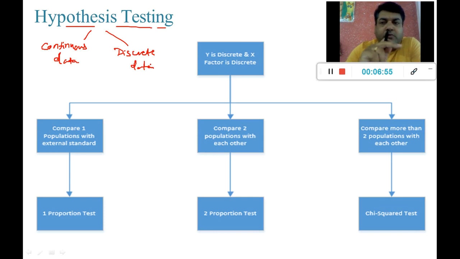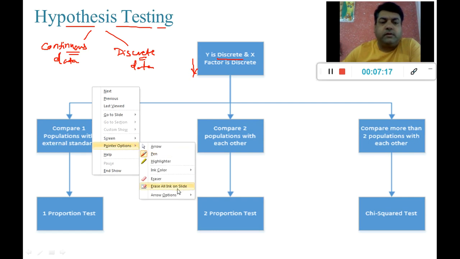So that type of data is what we are discussing over here. If that underneath data is of continuous type, then we will follow one flowchart, and if it is of discrete type, then we are going to follow this particular flowchart, right? So let us understand them one by one.